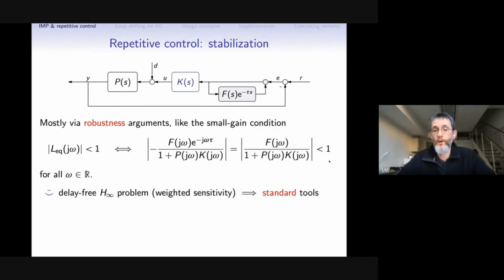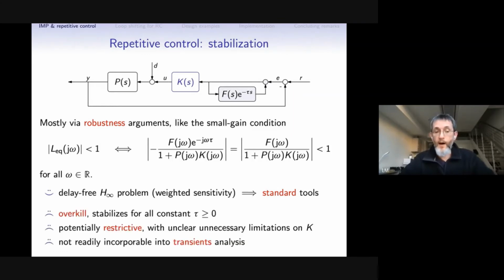This is a standard weighted sensitivity H infinity problem, and thus can be designed by standard tools, which is good news. But this is an obvious overkill, because if this small gain condition holds true, then the system will be stable for all possible delays tau. We don't need it. Tau is not a part of our problem. Tau is a part of our solution, which we do know.